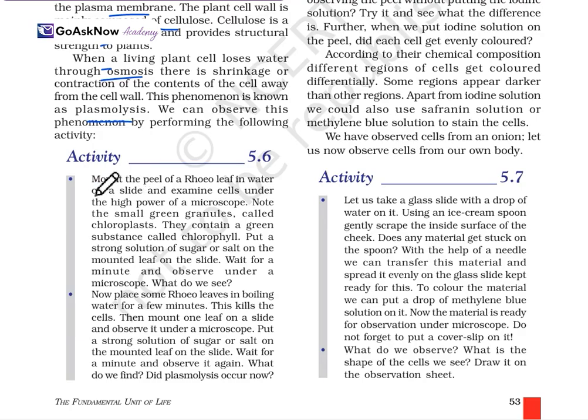Here, mount the peel of a Rhoeo leaf in water on a slide and examine a cell under the high power of the microscope. You will have to note the small green granules, which are known as chloroplasts, and they contain a green substance known as chlorophyll.